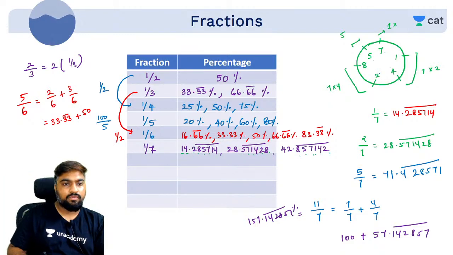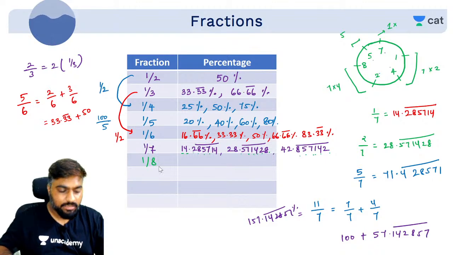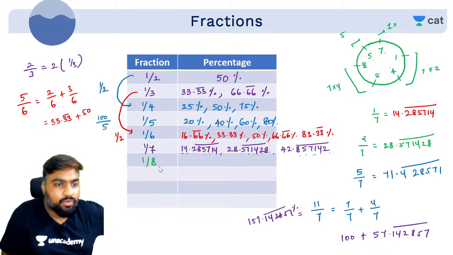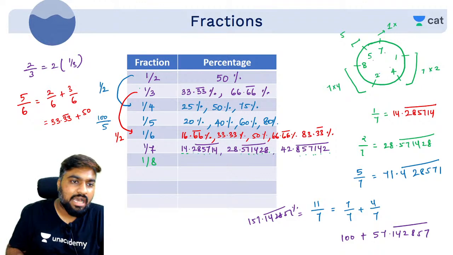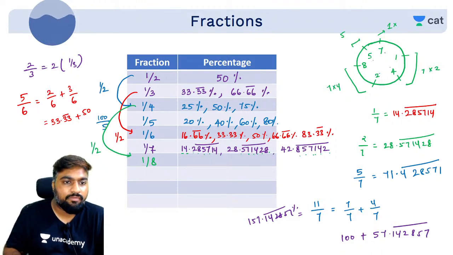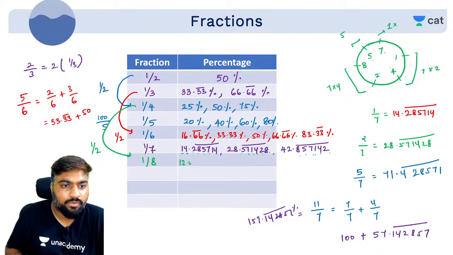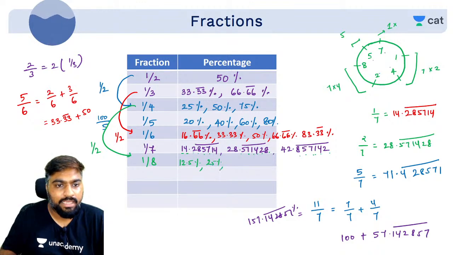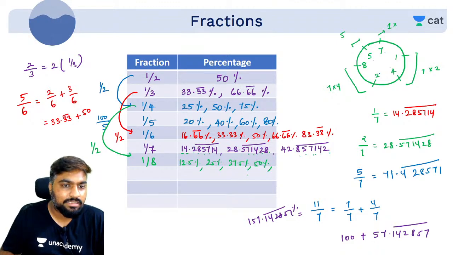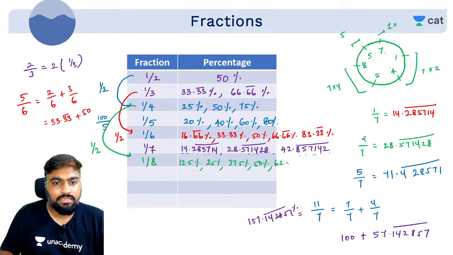चलो, now let's quickly do 1/8. What is 1/8? 1/8 is half of 1/4. Half of 1/4 मतलब half of 25, 12.5. So you have 12.5% 1/8, 25% 2/8, 37.5% 3/8, 50% 4/8, 5/8 is 62.5. 6/8 is 3/4, 75.